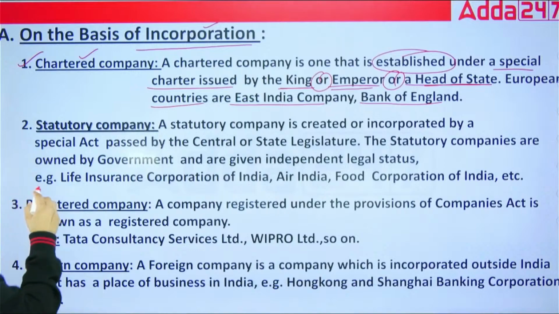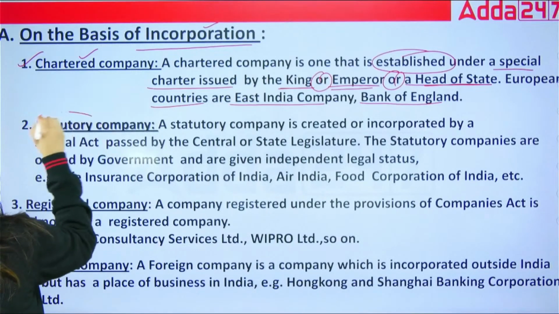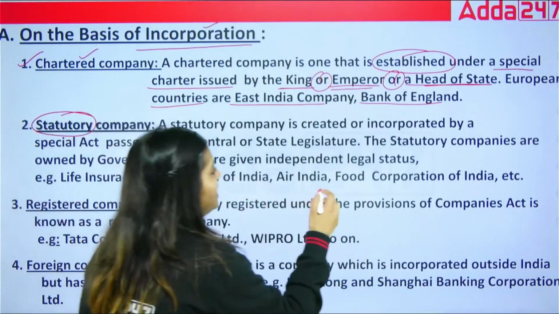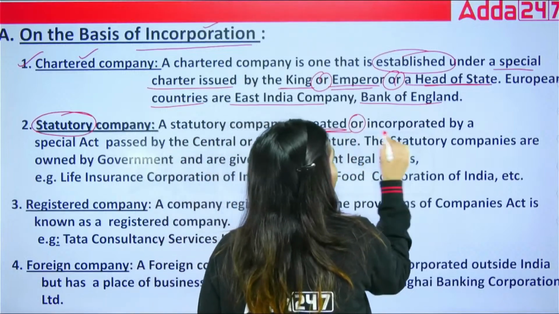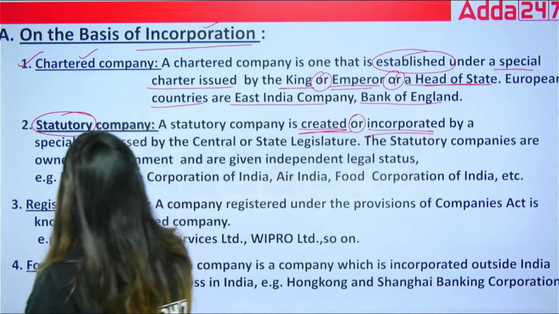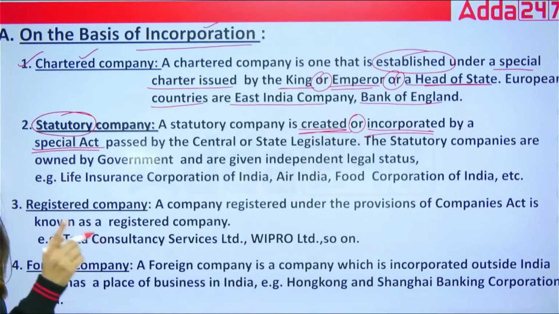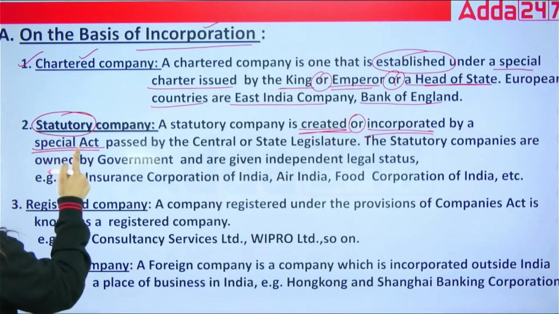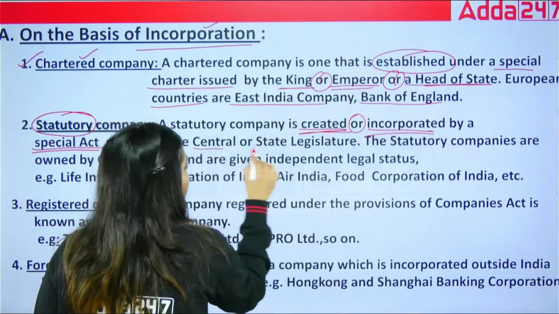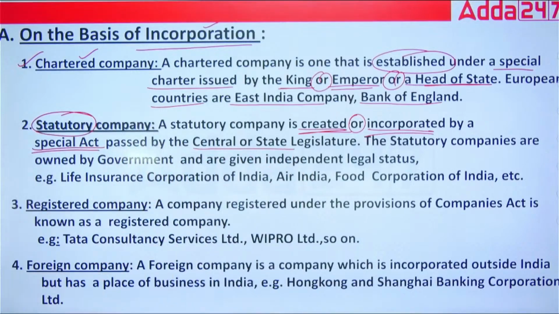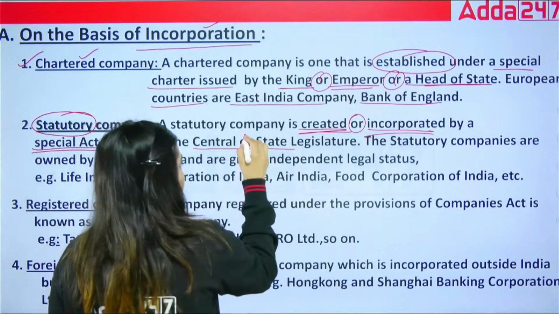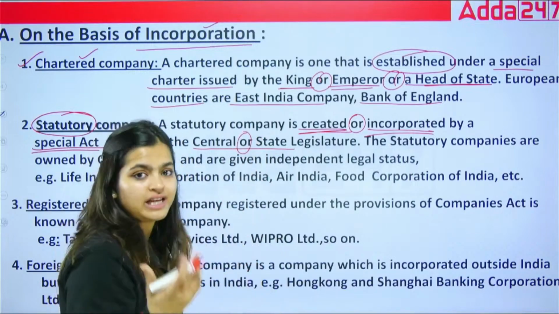After that, the second type of company is the statutory company. Any company which is created or incorporated by a special act passed by the central or state legislature, whether central or state.